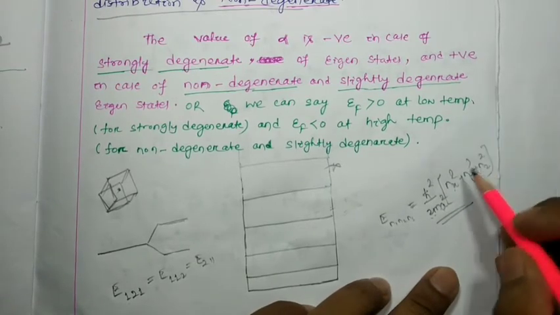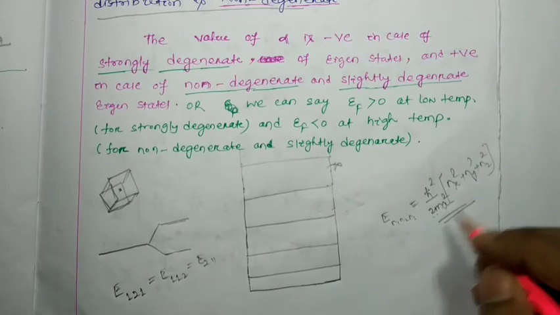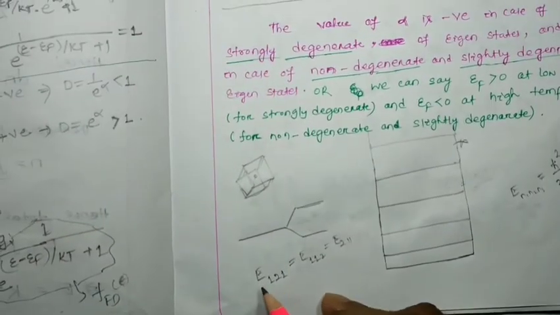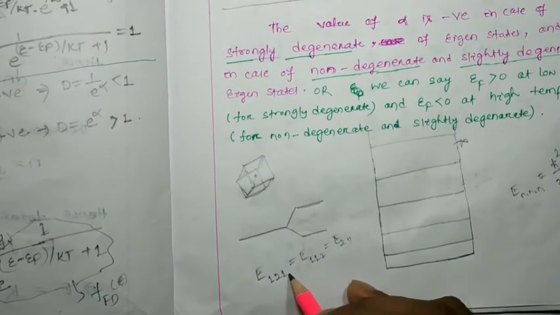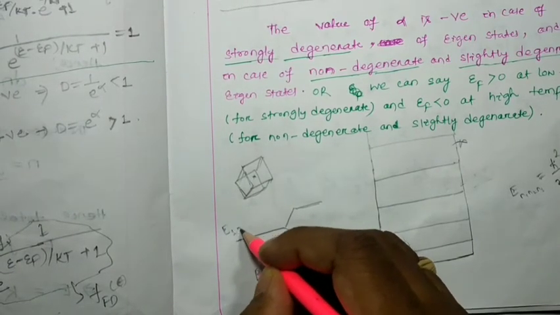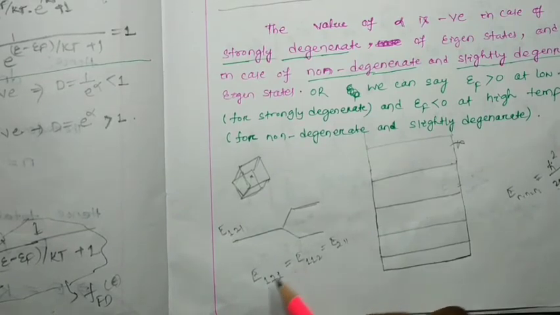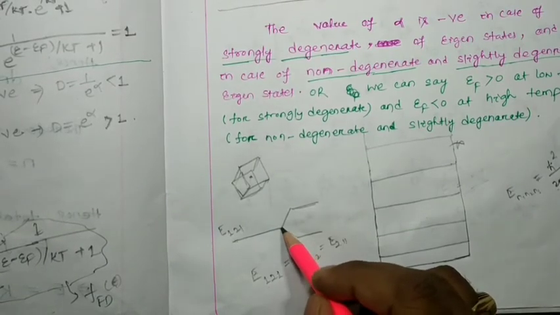So here n can be 0, 1, 2, 3 and so on. If we consider the energy level with quantum numbers 2, 1, 1, this level has three-fold degeneracy.